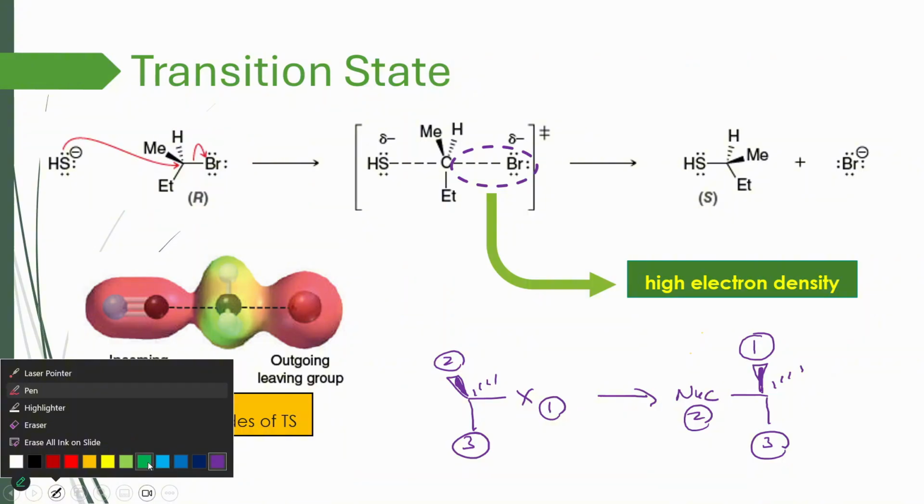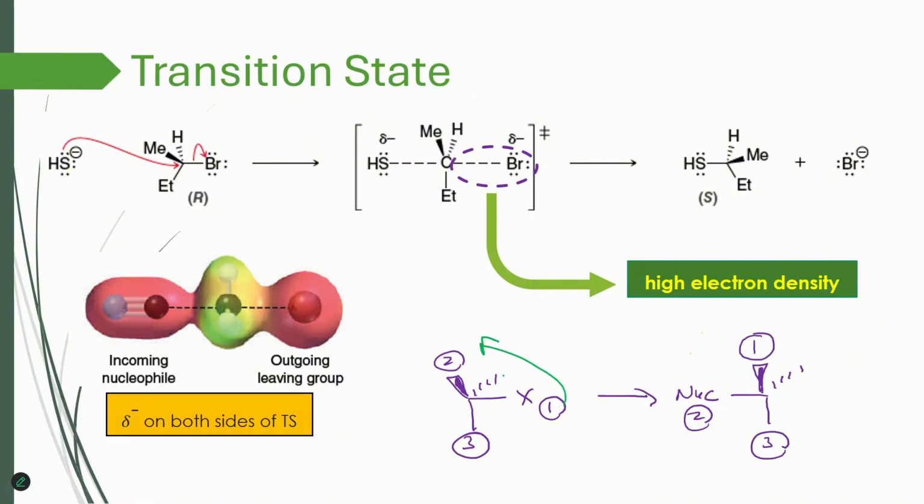And now in the reactants, we have counterclockwise. And since group number 4 is on the back, counterclockwise is S. But here I have, again, counterclockwise, and it is still S. So I am still having S both in the reactants and in the products, but it's still back attack. The nucleophile came from the opposite side to the outgoing leaving group, right? So I still have back attack. It is still called inversion of configuration because it is inverted, but just due to the nucleophile being lower priority, this did not change the configuration necessarily, because the R and S are absolute configuration and that depends on the identity of the groups, the priority of the groups.